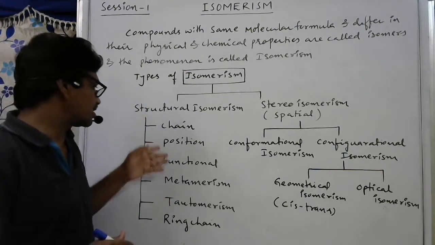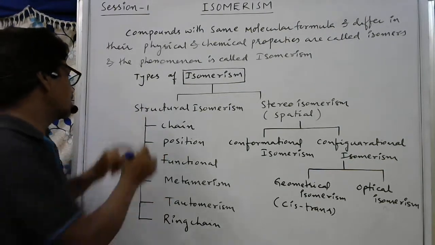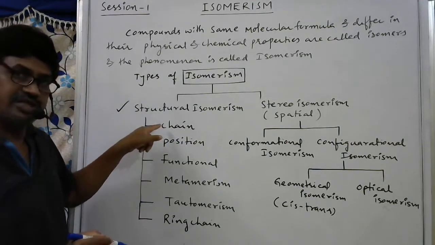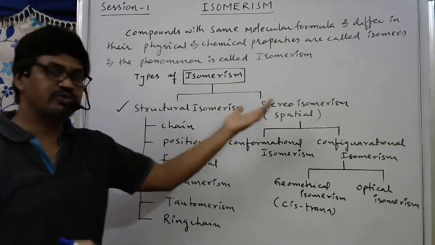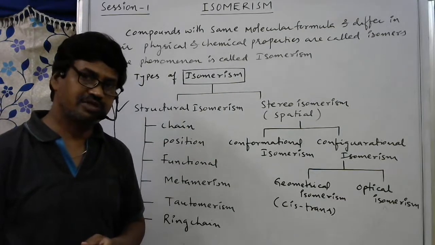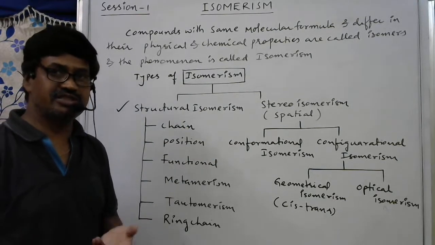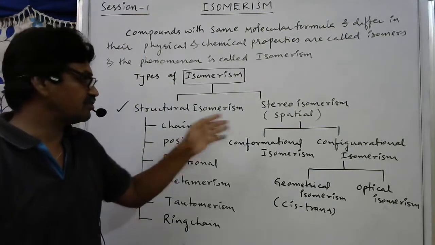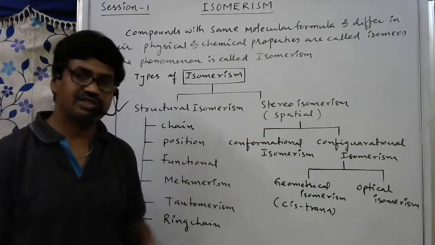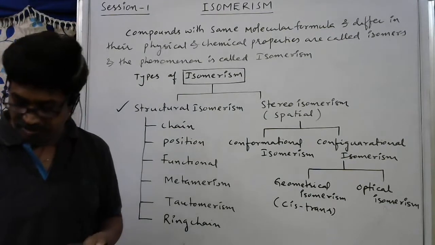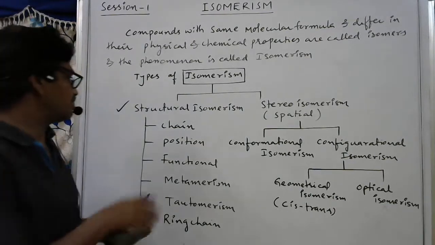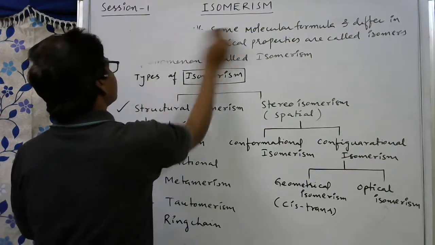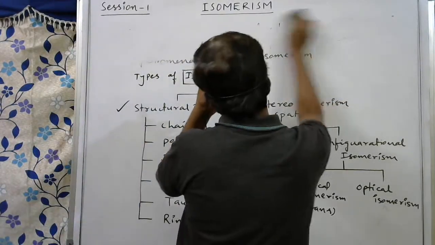Again, we'll discuss one by one. First, we'll discuss structural isomerism. After completion of all these types in structural isomerism, we'll go to stereoisomerism. It may take maybe 10 sessions, I think. First we'll discuss structural isomerism, then one by one we'll discuss stereoisomerism also.